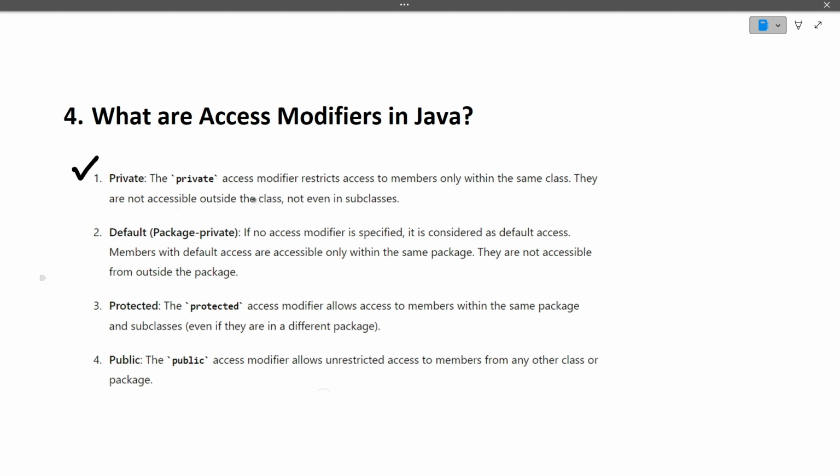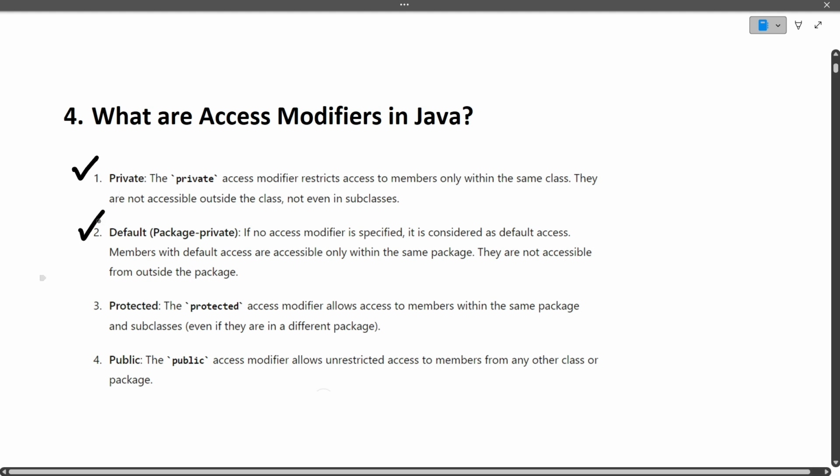They are not accessible outside the class, not even in a subclass. Private methods are only accessible within the Java class to which they belong. Next is the default access modifier. What is the definition of it?